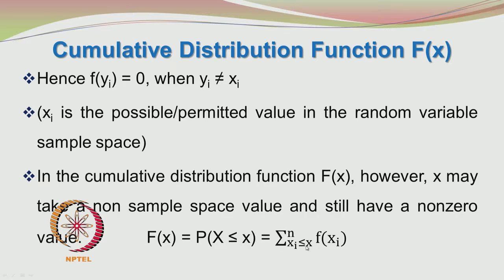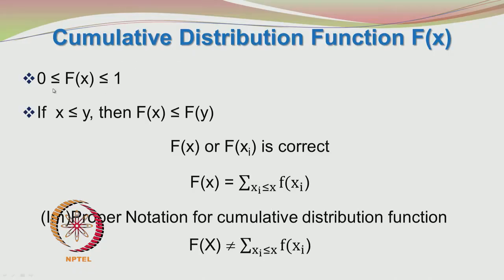That x may be equal to an allowed value of xi or it may not be equal to xi. And the cumulative distribution function ranges between 0 to 1. Even though you are adding the probabilities, the maximum value would be equal to 1 because the sum of the probabilities is equal to 1.